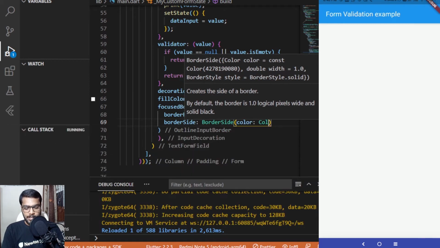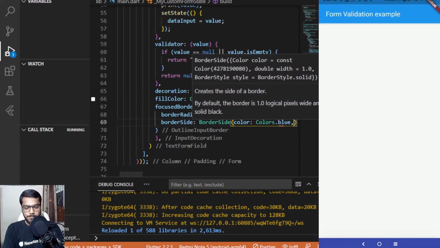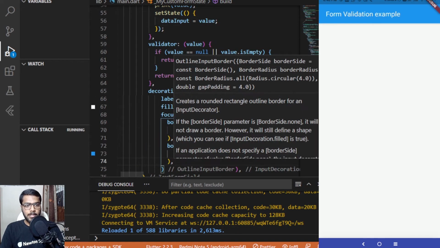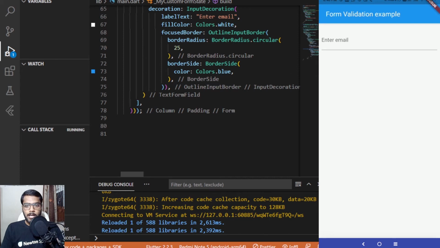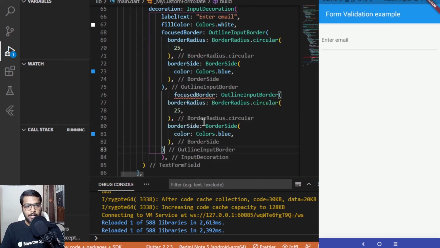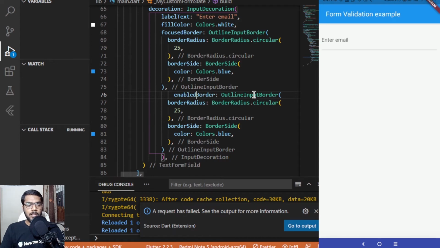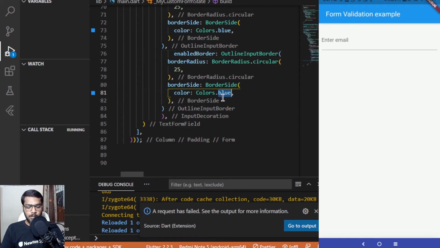So for the color, adding it as colors dot blue, which matches the theme of the app which we are creating, as the app bar is also in the blue color. And now after this focus border, what we can do is directly copy this focus border and paste it over here. And for the focus border, now we can change it to be enabled border. So this would be the border whenever the text form field has been enabled. So the circular radius would be the same, the color would be red in this case, and the width of this border should also be changing, like it should be 2.